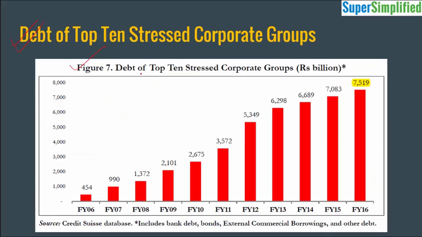This is a graph representing the debt of the top 10 stressed corporate groups in billion rupees. We can see that as the years pass, the loan accumulated in the top 10 firms is increasing with time, because the loan which they are holding is attracting more loan. So they are taking more and more loan to come to a position where they can repay the loan, but that is not happening and they are taking more and more loans. So more and more amount is getting accumulated in these top 10 firms.